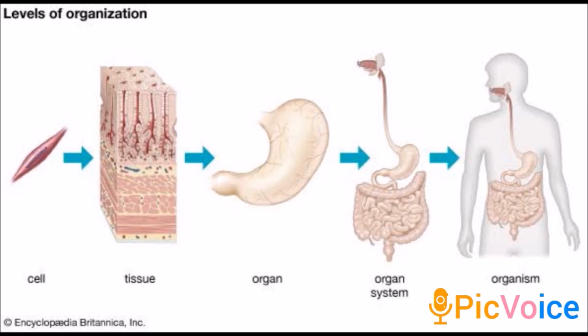When these organs together form an organ system, that is the respiratory system, excretory system, digestive system. All these organ systems finally form an organism, that is human beings, animals, plants. These are all well-developed living organisms. Like this, from the cell to an organism, the cell has been arranged.